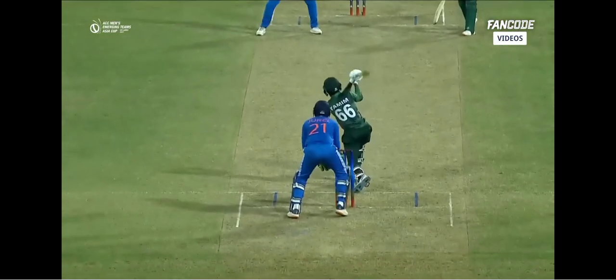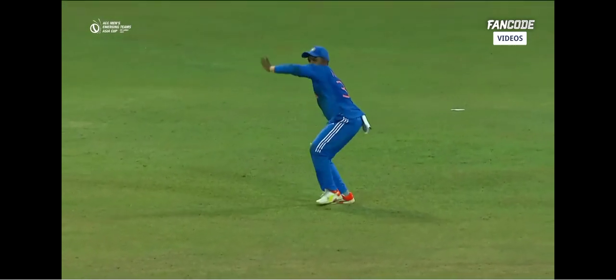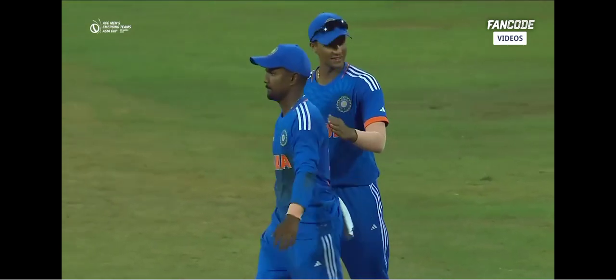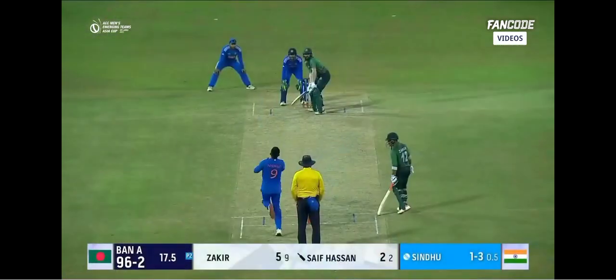Take the attack to him, try to put him over the top, but what about this catch? Spectacular. Nitin Jose going forward. It's always difficult. Then tumbling and taking the catch. Important breakthrough here for India A.